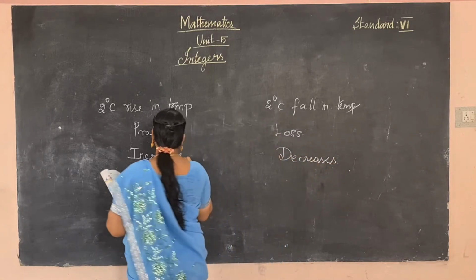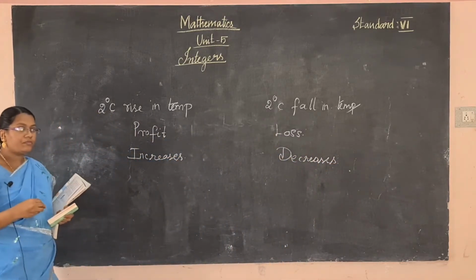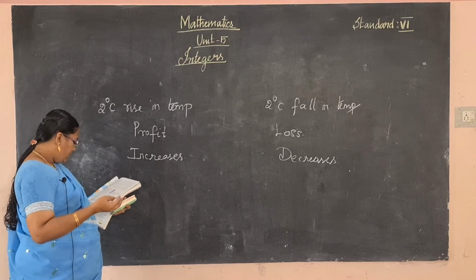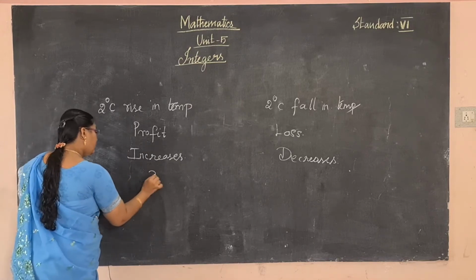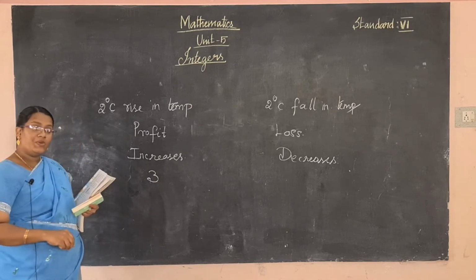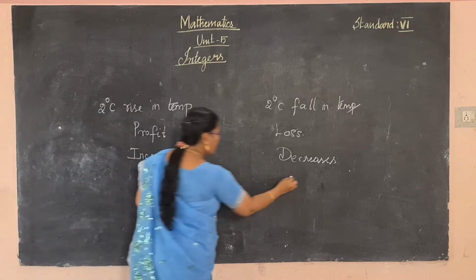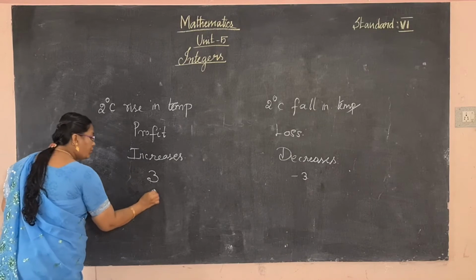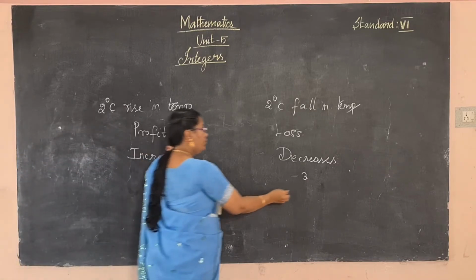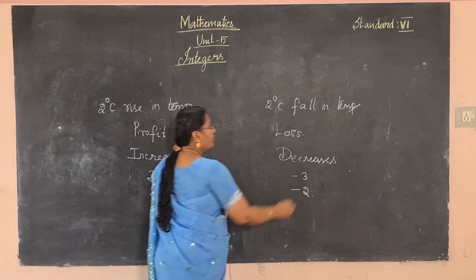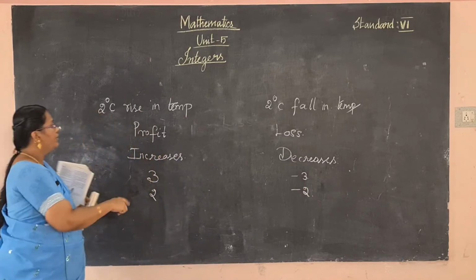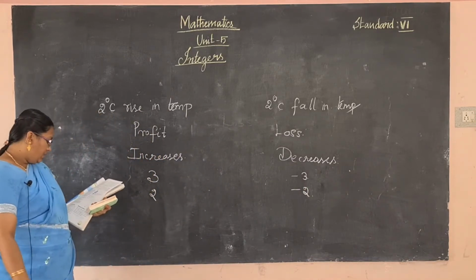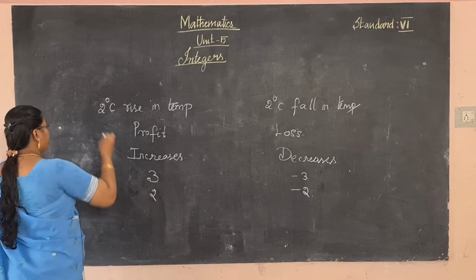Increases, decreases. Okay, and then opposite numbers. What is the value of the opposite number of 3? Minus 3. Okay, opposite of 2? Minus 2. These are all the opposites of these values, is it? So opposite of the natural numbers.